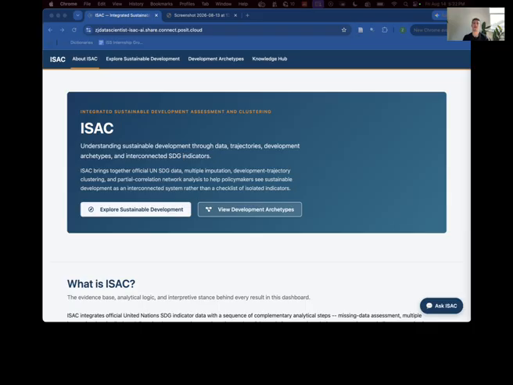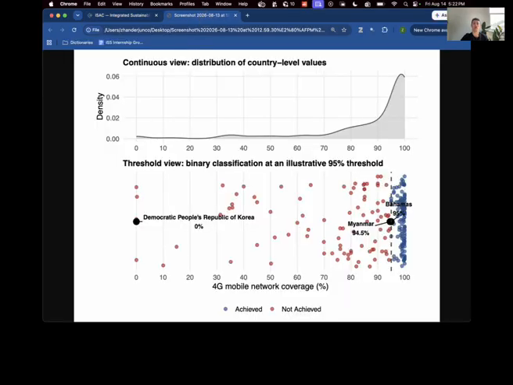It studies 5 official indicators across SDG 7, affordable and clean energy, and SDG 9, industry, innovation, and infrastructure. The first case is 4G coverage. The illustrative threshold is 95%, Myanmar 94.5%, the Bahamas 95%. Opposite sides of the threshold, half a percentage point apart. Countries much farther below the threshold receive the same not achieved label as Myanmar.